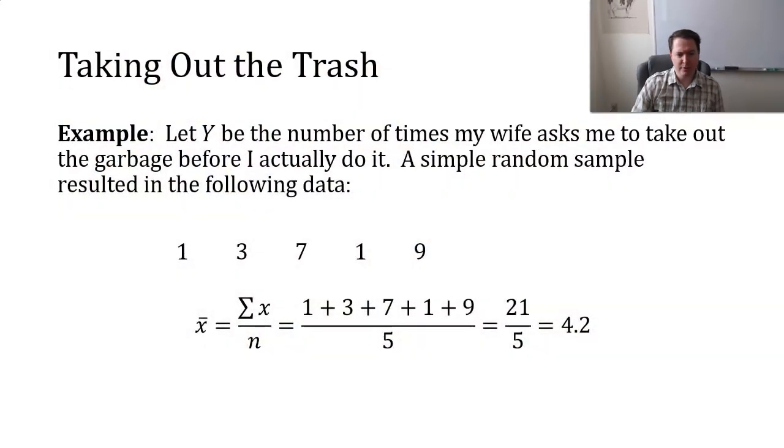So first, is it like the most common value? Okay, so when we think of average, we tend to think of like a common, typical thing. Did 4.2 appear in the data set? Nope. 4 wasn't even there. So 4.2 is not really typical or common. Let's just say, is it at least even possible? No, my wife cannot ask me 4.2 times, right?